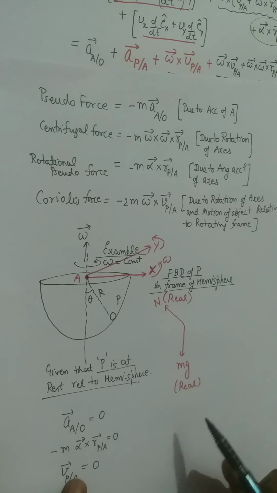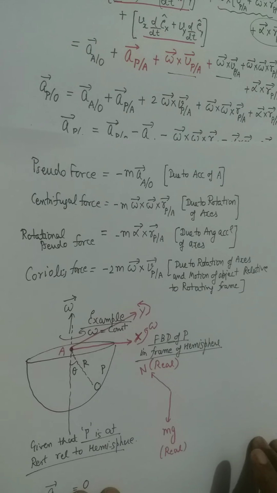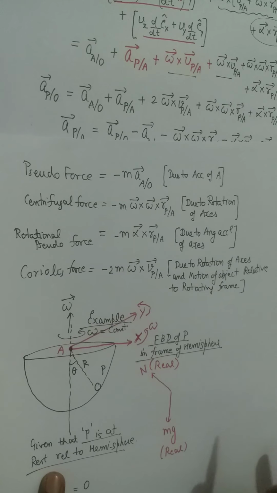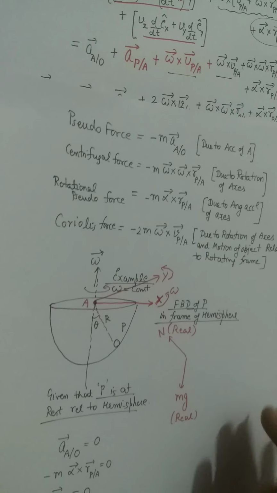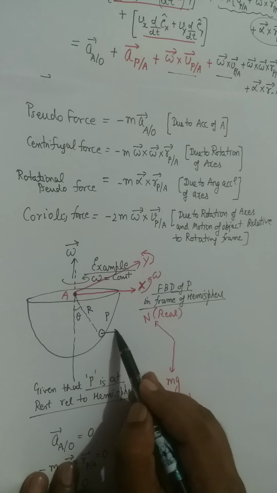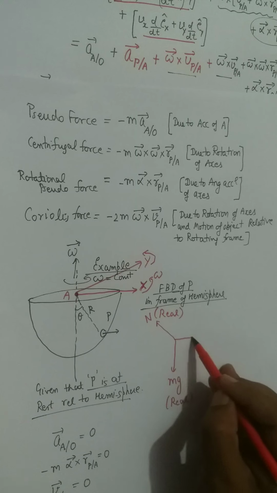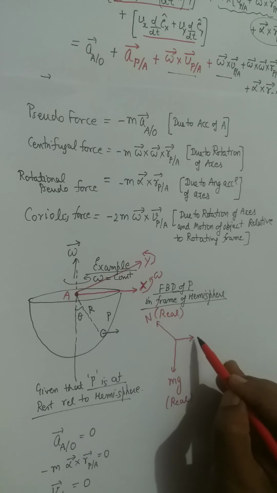So by cross product, you can prove that the centrifugal force will be perpendicular to the omega vector, right? And it will be in this direction. So this centrifugal force will be in this direction.